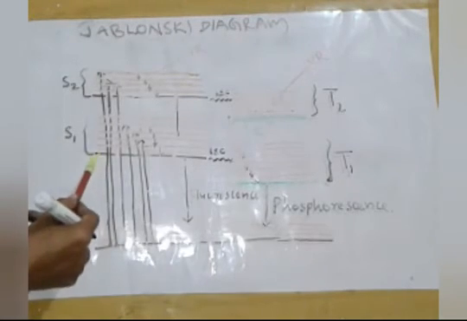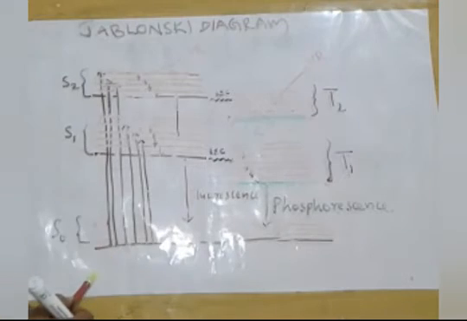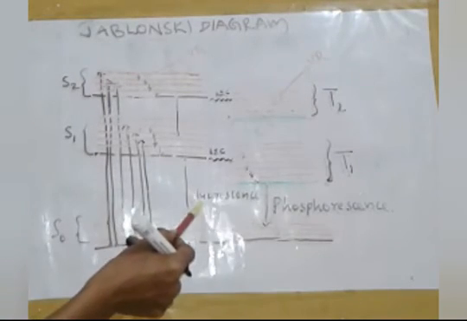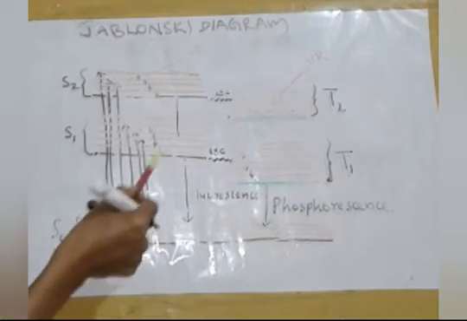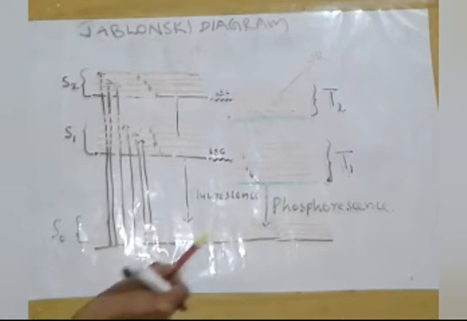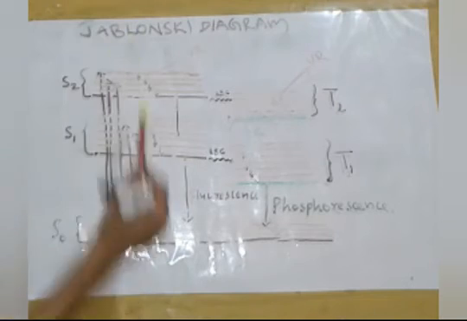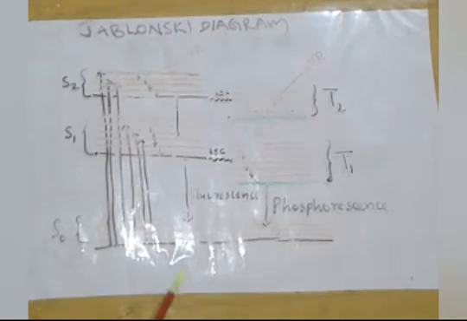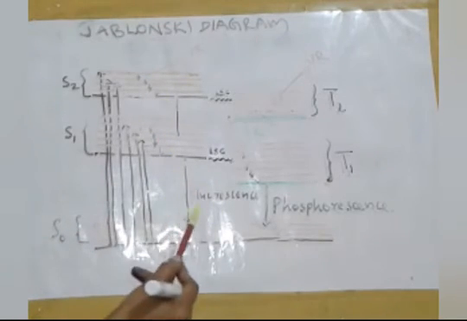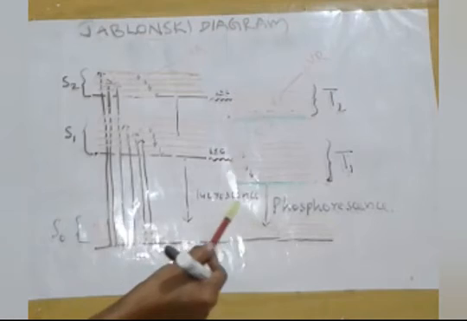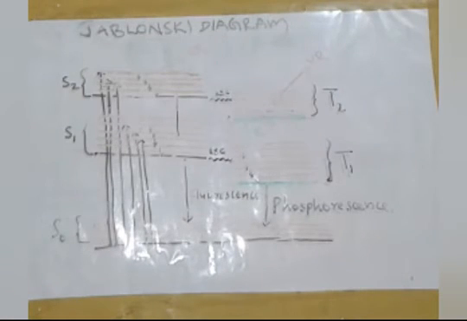That is the transition from S1 to S0. This is known as fluorescence. This process takes place within 10 raised to minus 8 seconds after the absorption of radiation, so it is a sudden process. That is, the molecules come back to the ground state by emitting the energy in the form of radiation within 10 raised to minus 8 seconds.